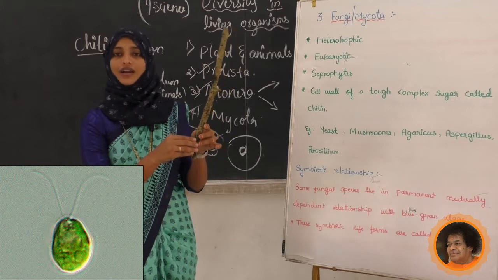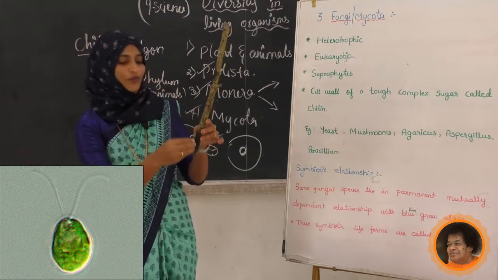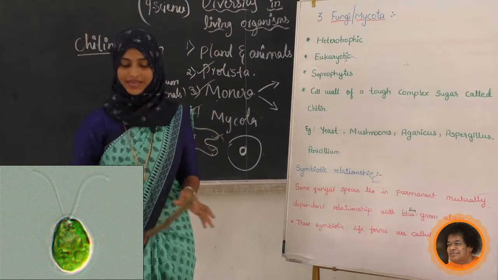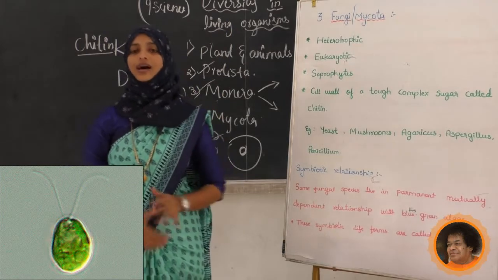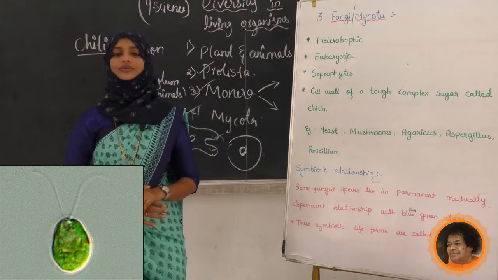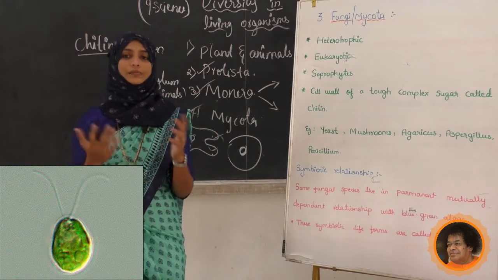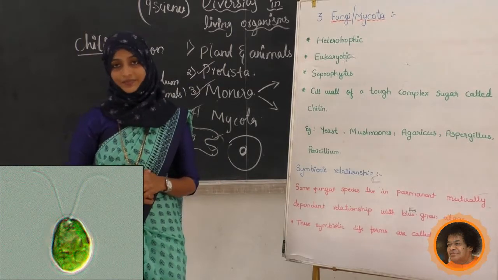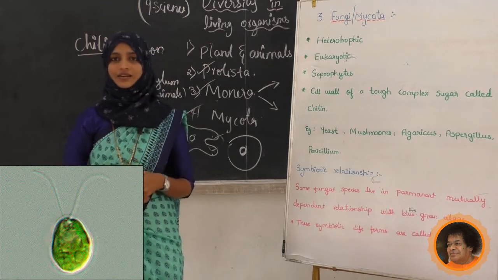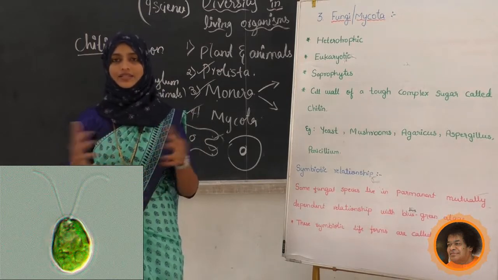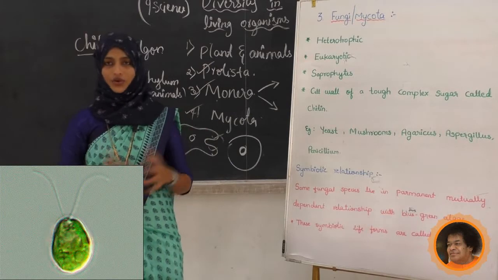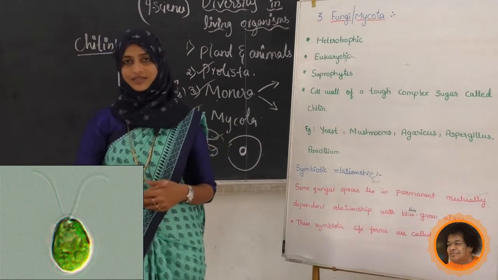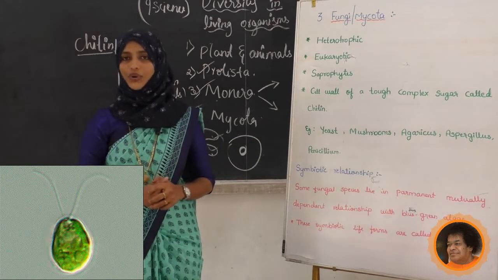This form of organism is called a lichen. In the exam, sometimes they are going to ask you to write a short note on symbiotic association, or else they will ask about the lichen, which organisms are mutually living under a relationship with another organism. Any such questions they may ask, and at that time you have to be able to answer.